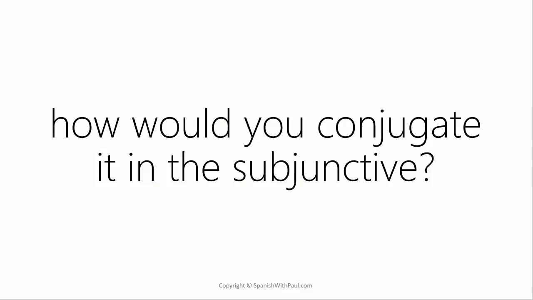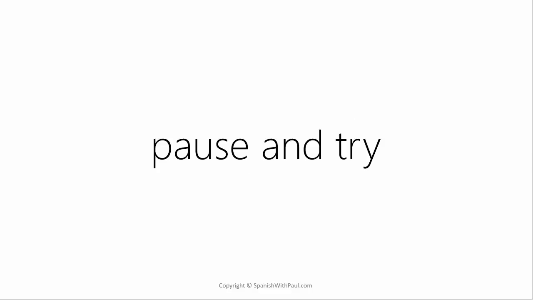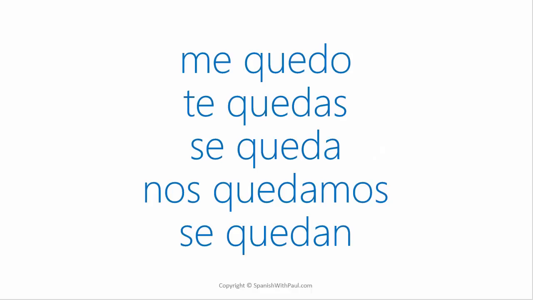Now, what I'd like you to do is pause and try. We'll go back to the slide where it's just conjugated regularly. Now, you know that in the subjunctive, verbs defect over to the other side. So here with quedarse, we have an AR verb. So try to go down the list and conjugate it, but in the subjunctive form. The answer would be me quede, te quedes, se quede, nos quedemos, se queden.